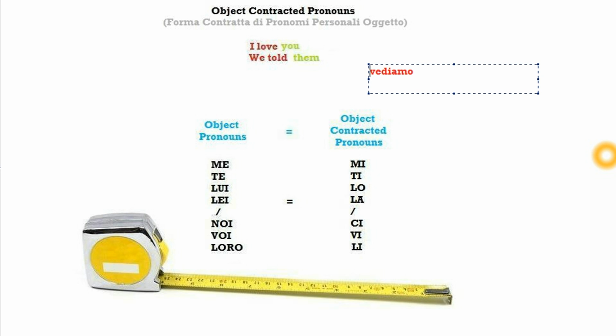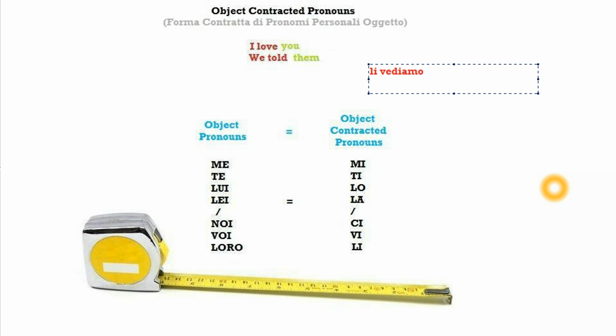The subject is omitted. Noi vediamo. Vediamo them. So we see them. So vediamo loro. This is the object pronoun that we need. Them. Now again, nobody would ever say vediamo loro. People would say li vediamo. And this is what Italians use.